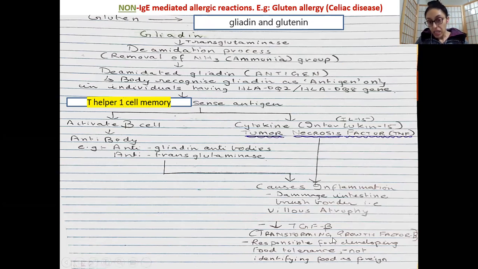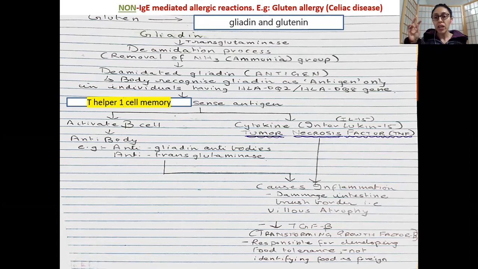The other thing it causes, guys, is that it decreases your transforming growth factor beta, TGF beta. It's very important to know this term, because if you're working as an allergy specialist dietitian, you will be seeing these terminologies in the blood test results. So you have low transforming growth factor beta, and this is very important because it increases your tolerance.